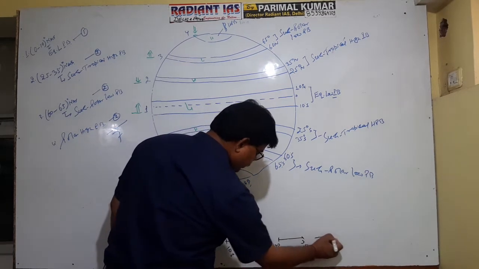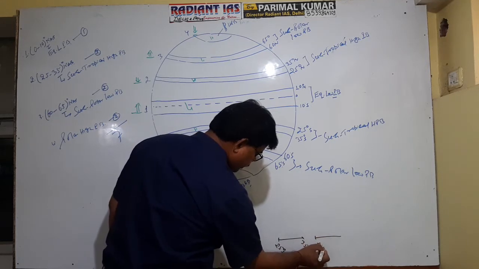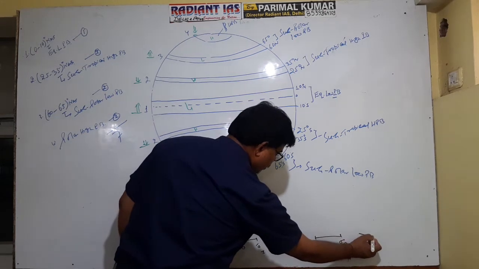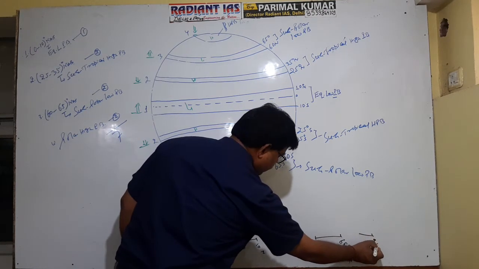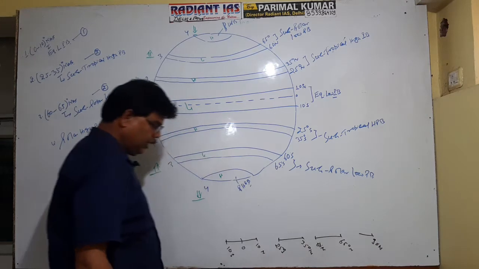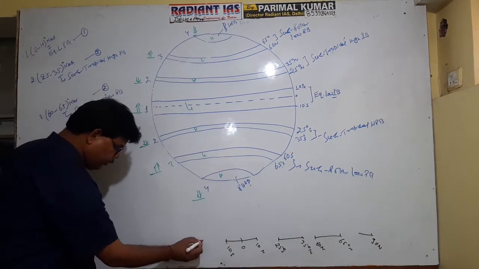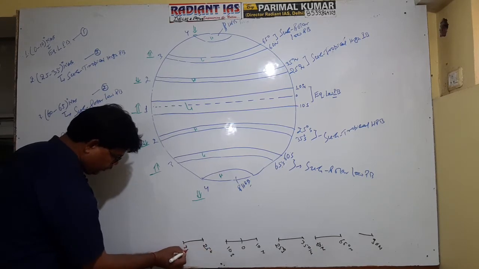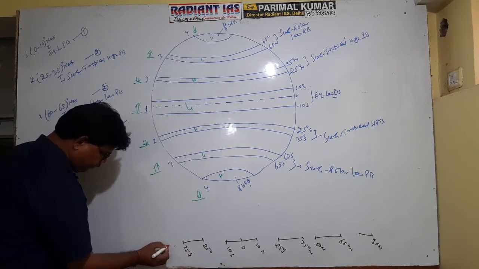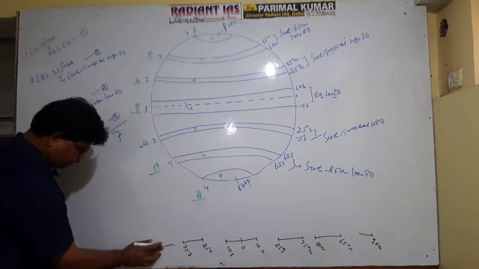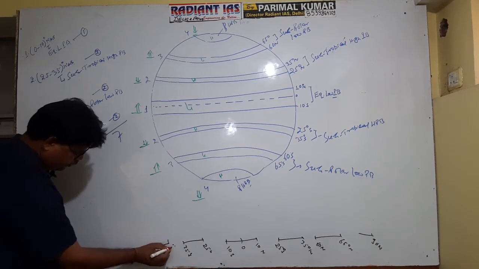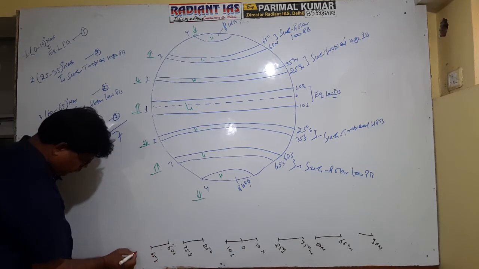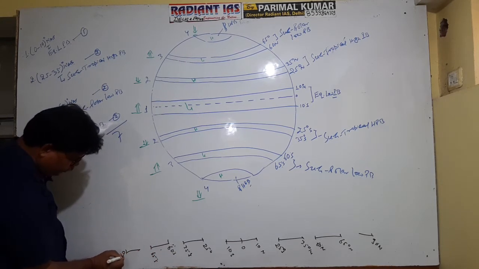This is 60 degree north, and 65 degree north, and this is near the pole, 70 to 90 degree north. Getting it now? And the same is repeated in the southern hemisphere. So here it is 25 degree south to 35 degree south. Again here 60 degrees south and 65 degrees south, and here 90 degrees south.